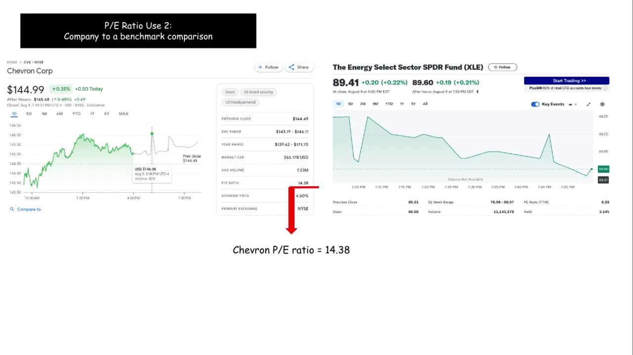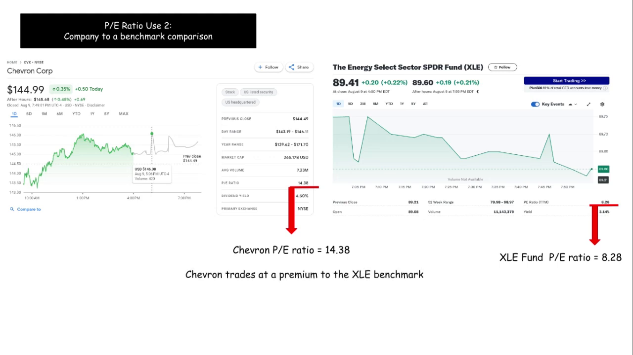We already know the price-to-earnings ratio of the Energy Select Sector Fund is 8.28. So now, comparing the price-to-earnings ratio of Chevron to the Energy Select Sector Fund benchmark, we can see that Chevron is trading at a premium.